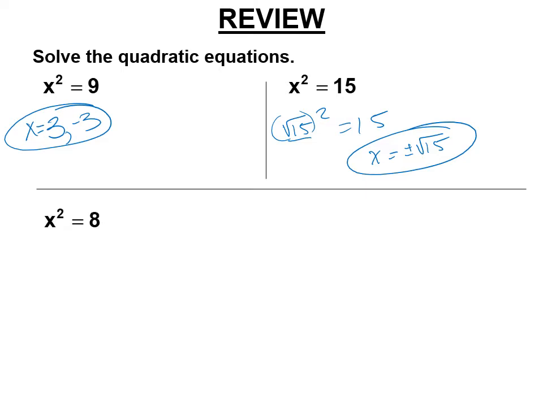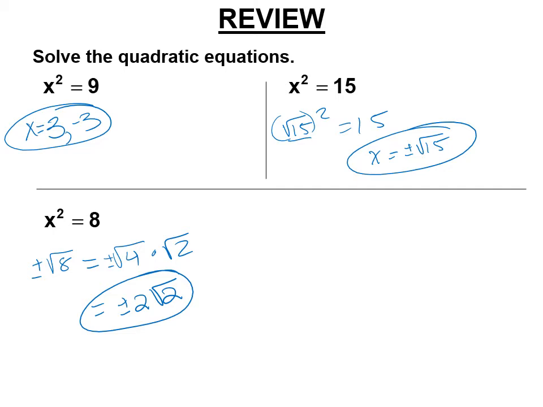Square root of 8. So what could go in this blank? Well, square root of 8 and negative square root of 8. But we know that the square root of 8 is trouble, because the square root of 8 includes the square root of 4 and the square root of 2. And so this is plus or minus 2 times the square root of 2, right? The square root of 8 always needs to be simplified. 2 times the square root of 2, and you have to show there's two answers to that. There's a lot of trickiness in that very simple problem.